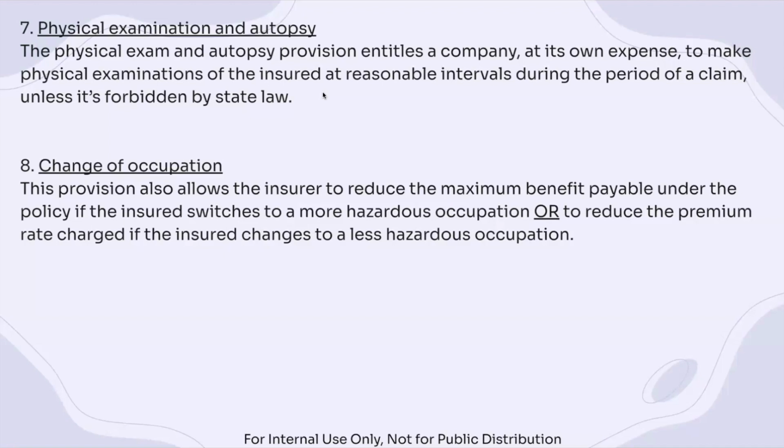If there was a death that occurred, the insurance company might want to perform an autopsy to analyze the cause of death and the severity of the accident. And in most cases, at their own expense, they're able to do that during the period of a claim, unless it's forbidden by a state law.